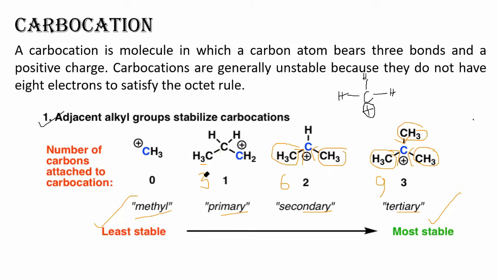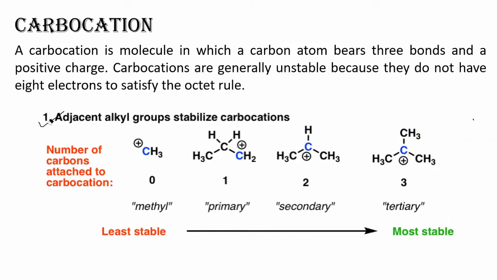We should always remember that when carbon loses a pair of electrons, then it becomes a carbocation. If this carbocation is all alone, then it is highly unstable. But if this carbocation has some methyl group with it, then it will become stable. As the number of methyl groups increases, the stability of this carbocation also increases. So we need to think about these things clearly. Carbocation is very important, and in reactions also it will be of great benefit to us. Now let us go to the second page.